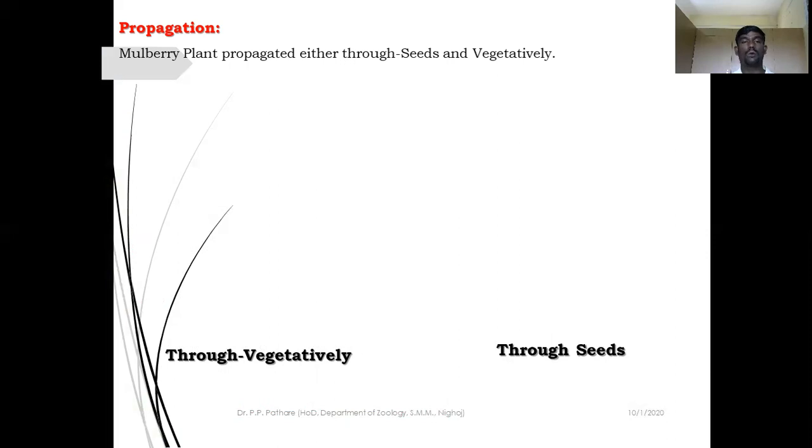Mulberry plants are propagated, how they are cultivated. How to start the cultivation of mulberry plant? The mulberry plant is propagated through seeds or vegetative method, or vegetatively.